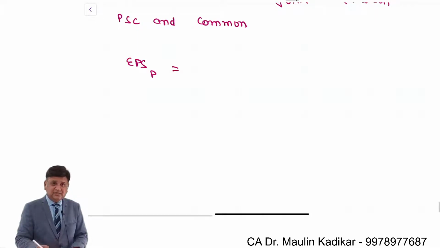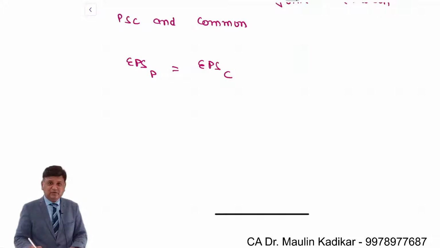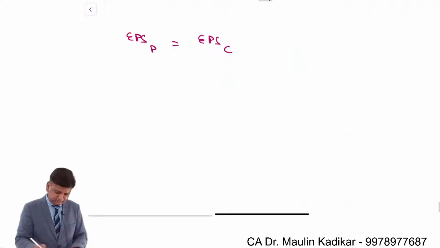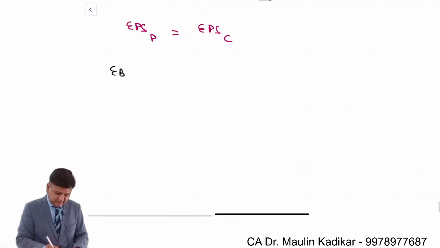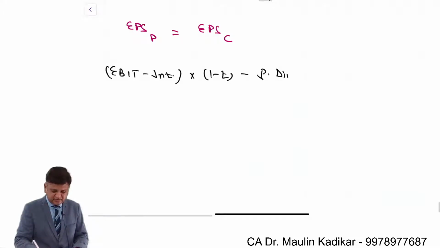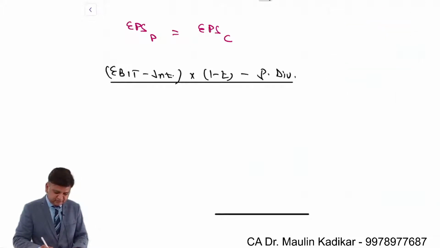EPS of the preferential is equal to EPS of the common. So over here, EBIT minus interest into 1 minus T is EAT, minus preference dividend, divided by number of equity shares of preferential capital plan is equal to